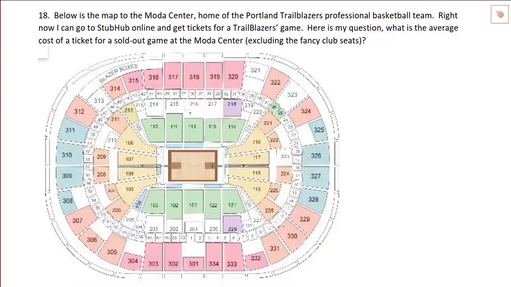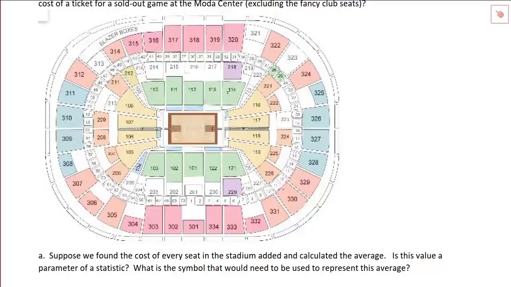Below is a map of the Moda Center, home of the Portland Trailblazers professional basketball team. Right now, you can go to StubHub or SeatGeek or any other online system, Ticketmaster, and get tickets for the Trailblazers game. Here's my question. What is the average cost of a ticket for a sold-out game at the Moda Center, excluding the fancy club seats? Okay, so that's what we're after.